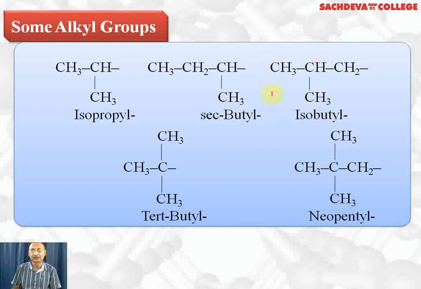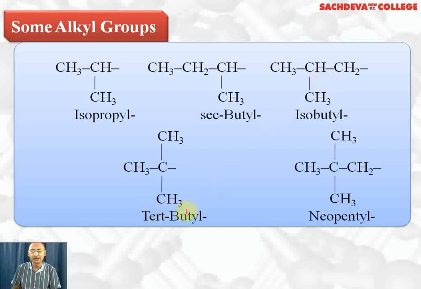This is called isobutyl. This group, with CH3, is called iso and the total carbon atoms are 4, so it is called isobutyl. In this case, the valency of the primary carbon is free. CH2, this carbon is a primary carbon because it is attached to one more carbon atom directly. So this group is called isobutyl.